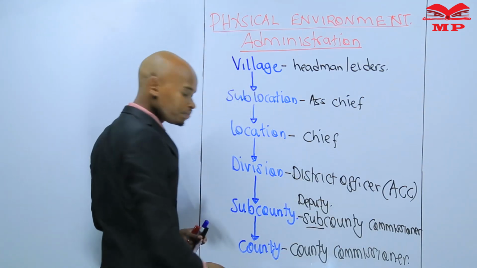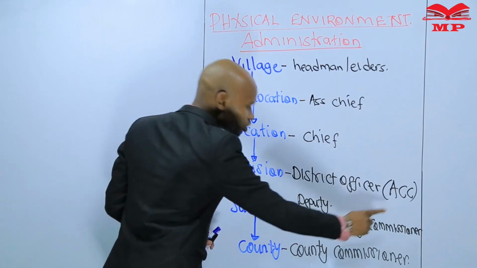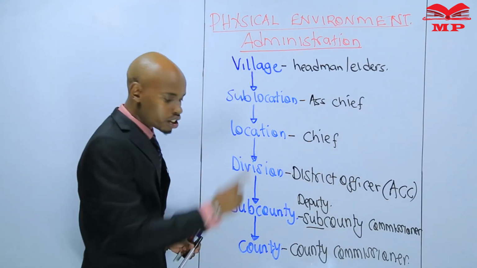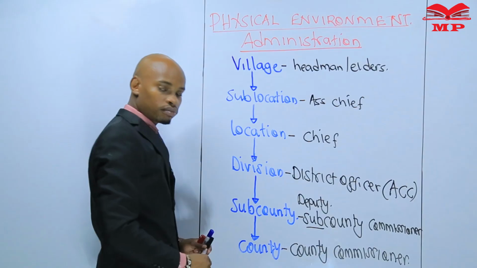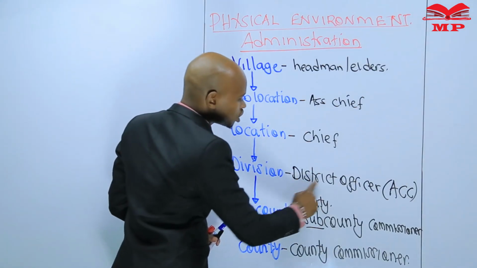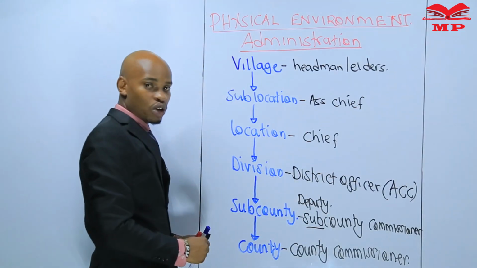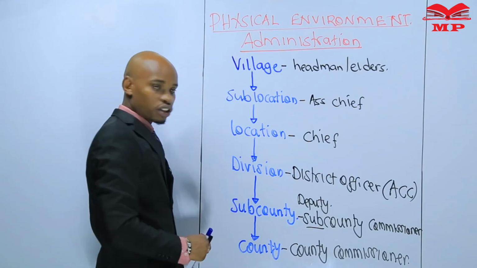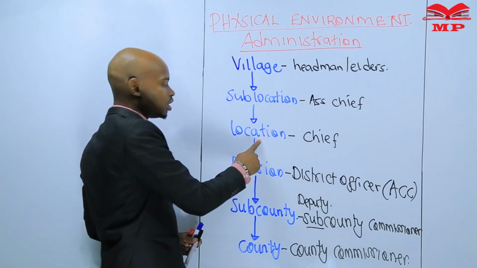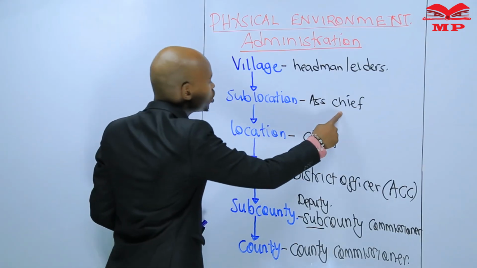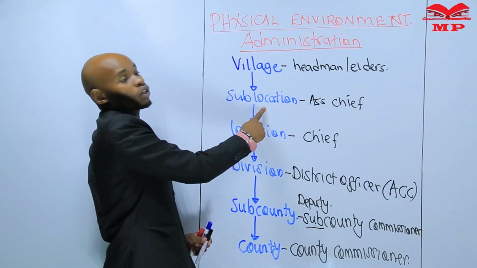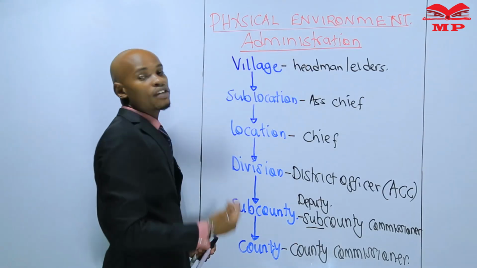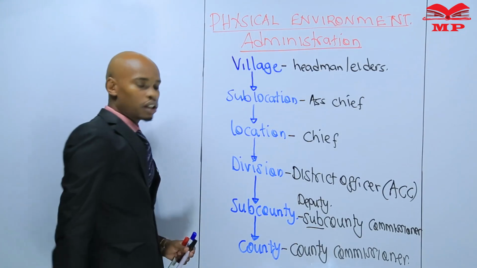Sub-county commissioner or deputy county commissioner, he's the administrator of the sub-county. District officer or the assistant county commissioner, he's in charge of the division. Chief, in charge of the location. Assistant chief, in charge of the sub-location. Village headman or village elders, in charge of the village.